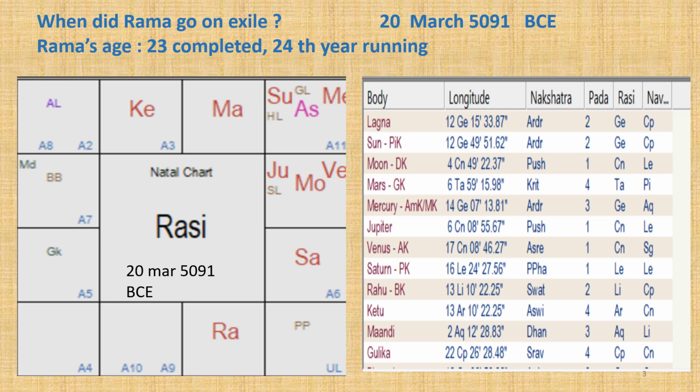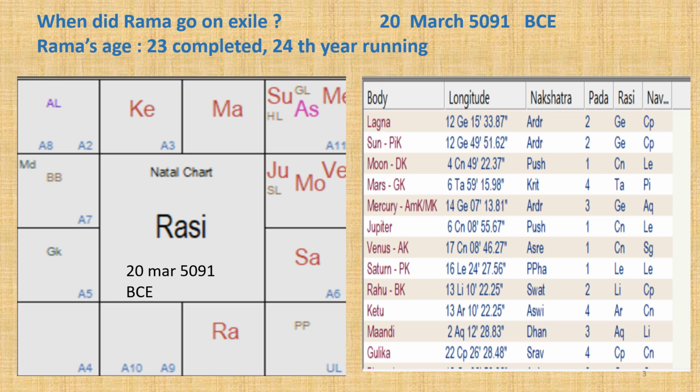Again, in Sarga 3, Shloka 1, Dasharatha declares that tomorrow on Pushyami day, Rama will be coronated. Again, in Sarga 4, Shloka 21, we have Dasharatha telling Rama, "Get coronated tomorrow when moon is in Pushyami."